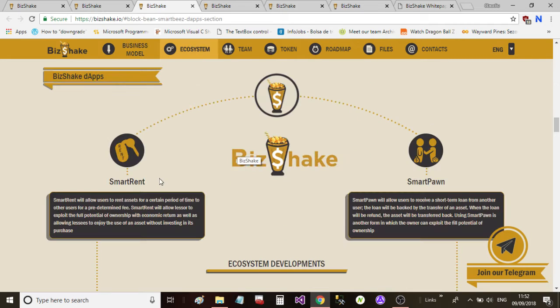So as we can see in the ecosystem here, we've got the smart rent. So smart rent will allow users to rent assets for a certain period of time to other users for a predetermined fee. Smart rent will allow lessor to exploit the full potential of ownership with economic return, as well as allowing lessees to enjoy the use of an asset without investing in its purchase. Okay, then we've got the smart pawn. The smart pawn will allow users to receive a short-term loan from another user. The loan will be backed by the transfer of an asset. When the loan will be refunded, the asset will be transferred back. Using smart pawn is another form in which the owner can exploit the full potential of ownership.